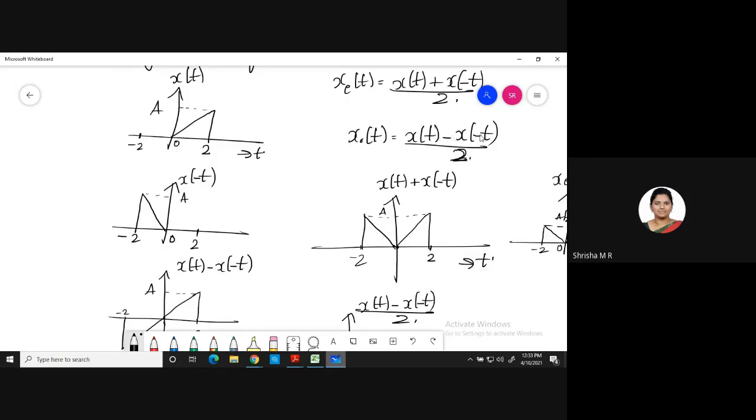First we'll do x of t minus x of minus t. So this is my x of t. You would have drawn the x of minus t before only, right? So no need to draw again. So make use of that only.